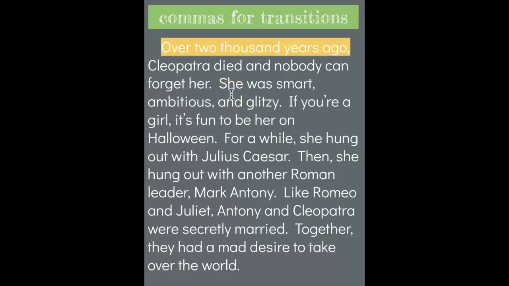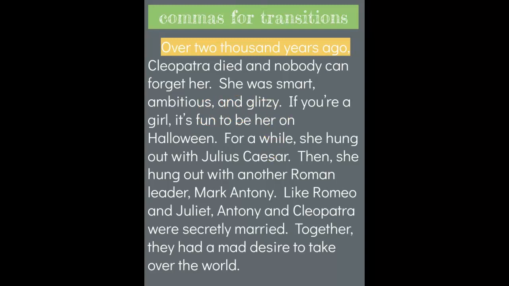She was smart, ambitious, and glitzy. Now I see a comma here. Let's say I thought that was a transition. If I take that comma out, I'm left with "ambitious and glitzy." That's not a complete sentence. The subject of the sentence is "she" and the verb is "was." Your subject and verb can't be part of the transition. The reason for that comma is because there's a list, listing three things describing her.